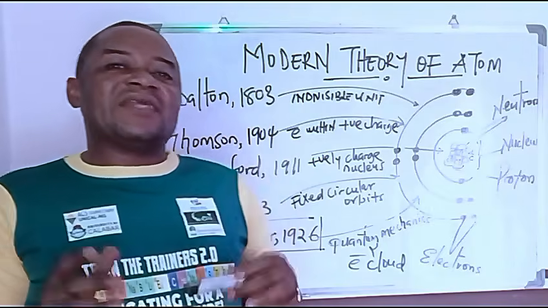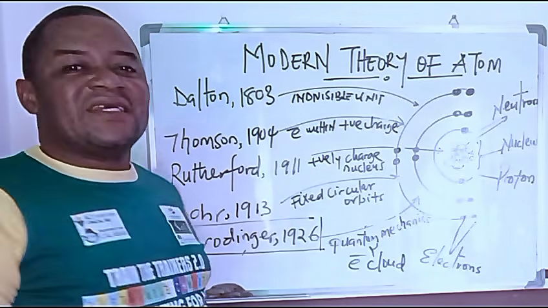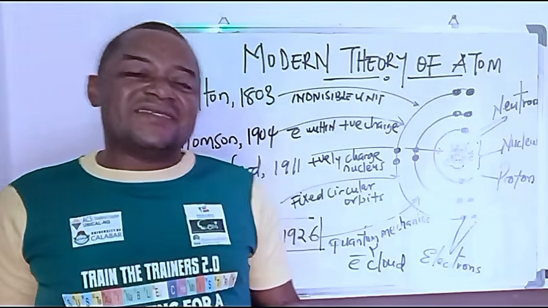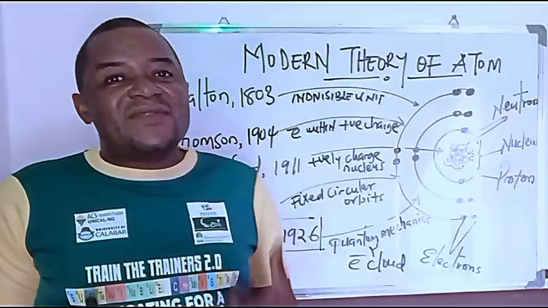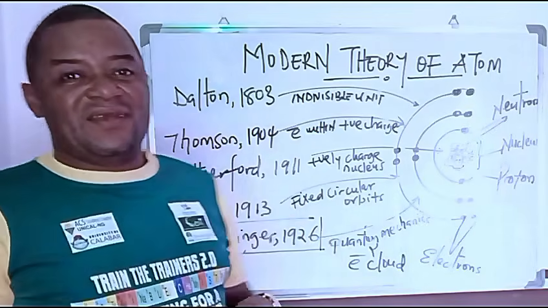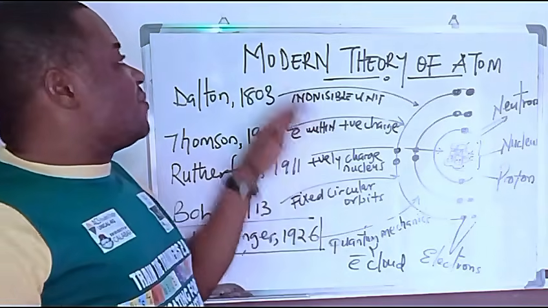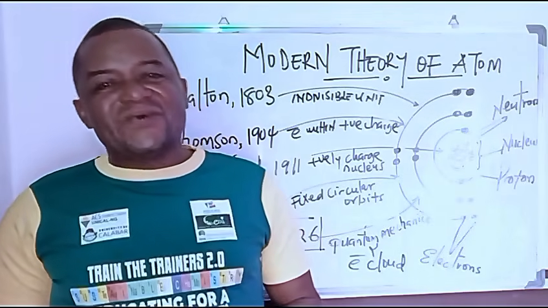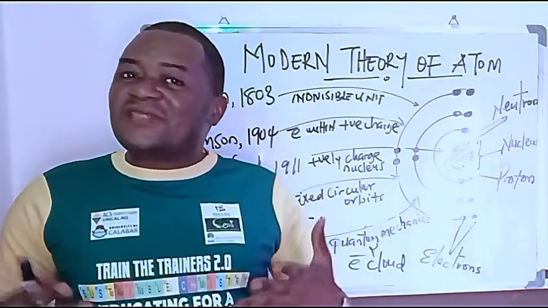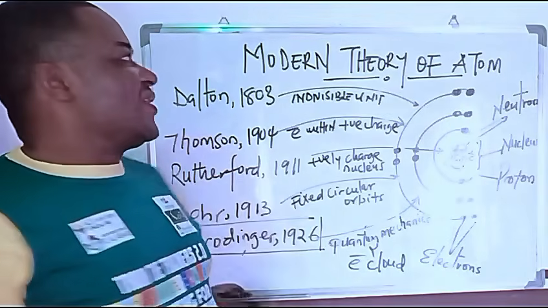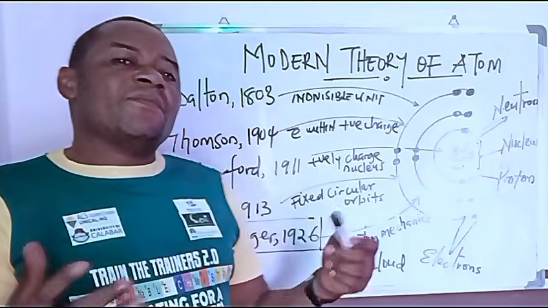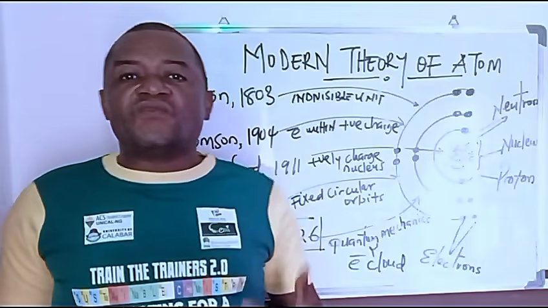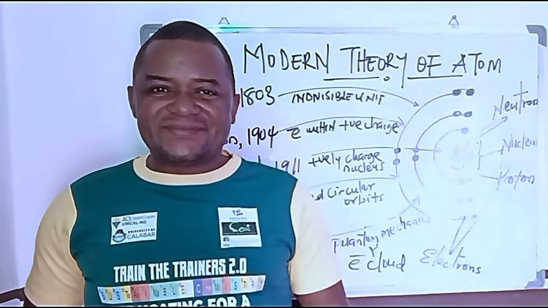That is a definition that describes an atom in the earlier theories. Because in the modern theory of an atom, that definition is not all correct anymore. So today we are going to learn what the new definition of an atom is following the modern theory, and some basic things that have been corrected that you may not know.